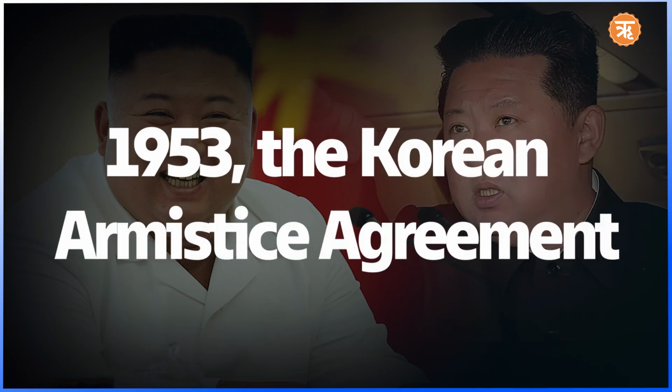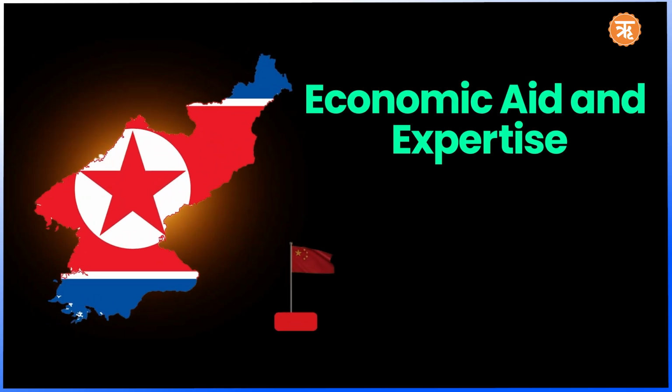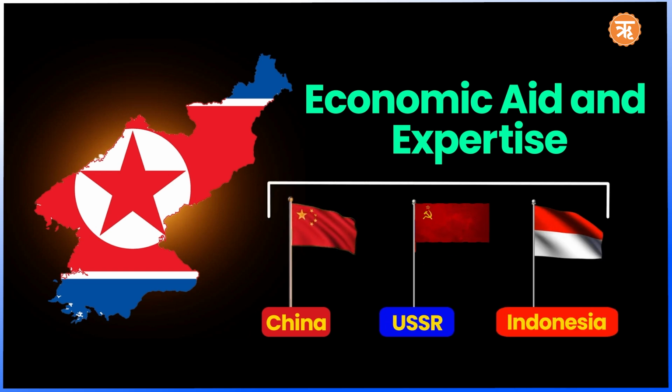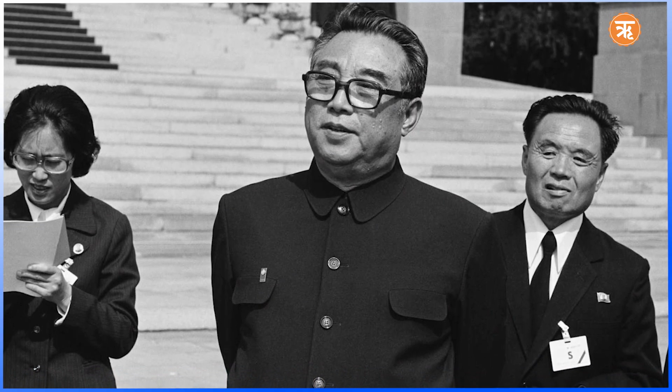In 1953, the Korean Armistice Agreement brought a ceasefire, but no official peace treaty was ever signed. On paper, this war is still ongoing. So far, approximately 3 million people have died in this war. Interestingly, after the war, North Korea benefited greatly from economic aid and expertise provided by countries like China, Soviet, and Indonesia. Initially, under the leadership of Kim Il-sung, North Korea established its unique identity on the global level.